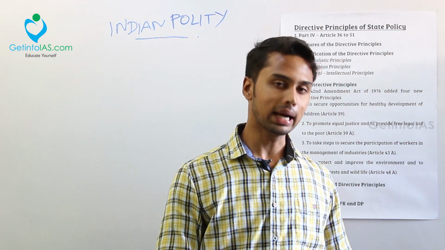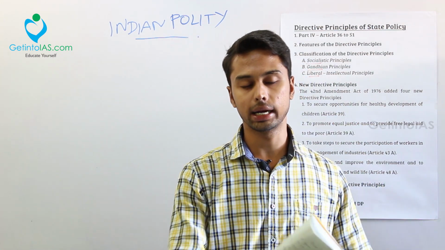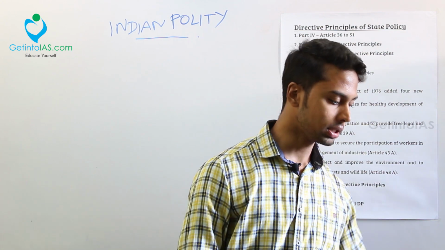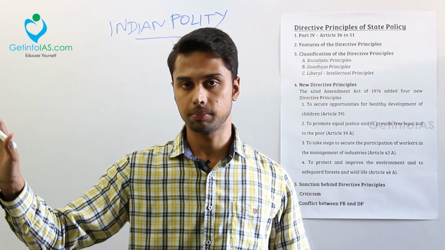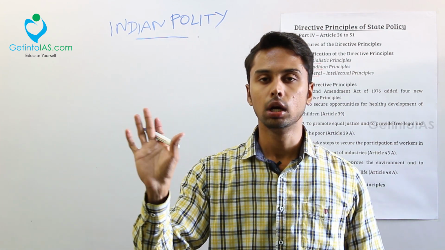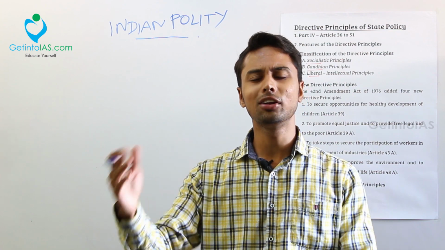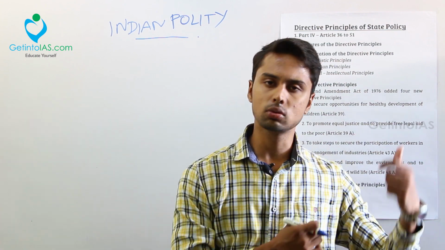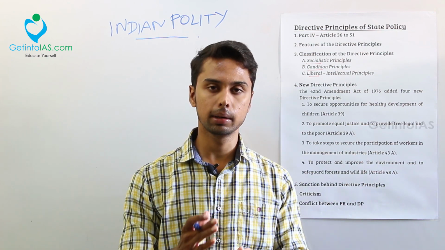So like that, this DPSP's concept is a welfare state and not a police state. Okay, that is the thing. And the main important feature is your DPSP is not justiciable in nature. Okay, what do you mean by not justiciable? Not justiciable means practically it will not be possible to follow these rules. Practically these principles will not be implemented.